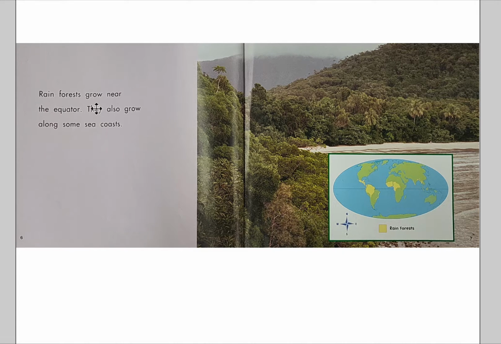Rainforests grow near the equator. They also grow along some sea coasts. Here you see a photo of a rainforest by some water. This is the sea coast. Turn the page.